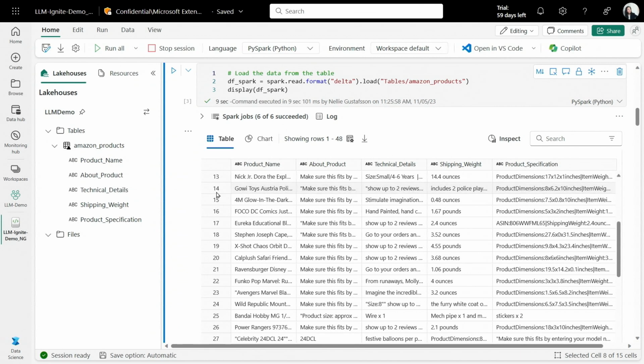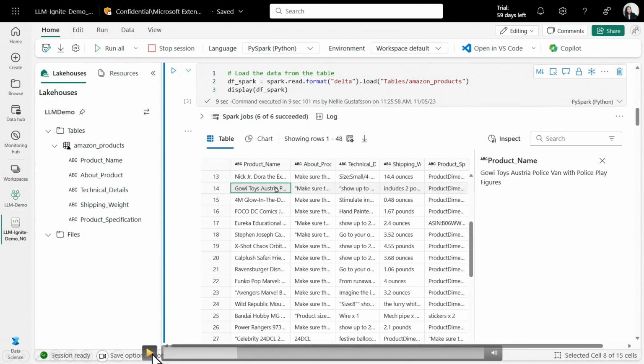And normally to build this type of solution, you would have to go and parse the data, extract phrases from the data, build a classification model on top of that data to be able to classify into product categories. But now with large language models, this can be a lot easier, but also we can do this at much larger scale with SynapseML in combination with Azure OpenAI.